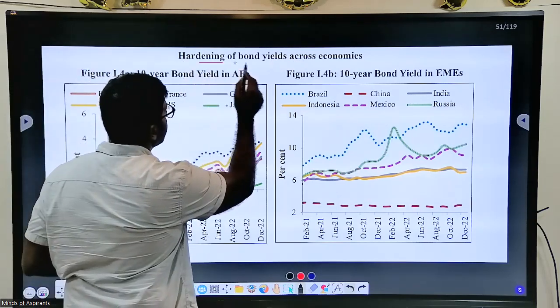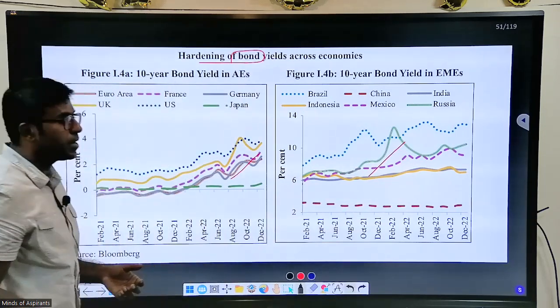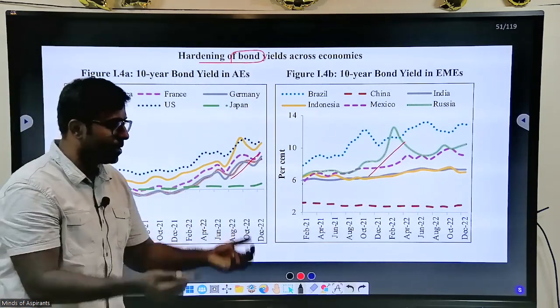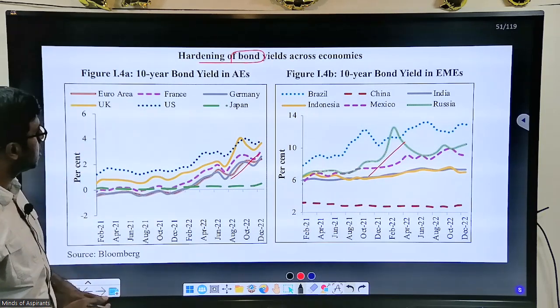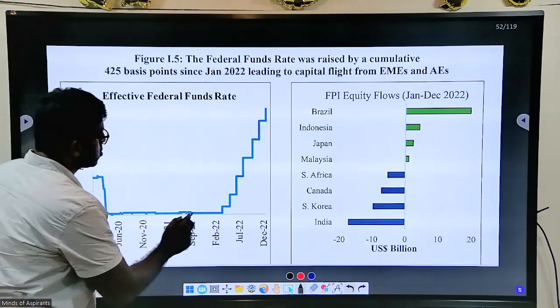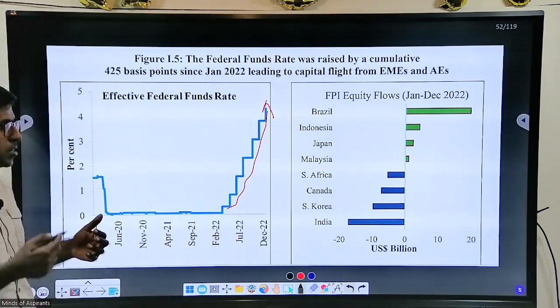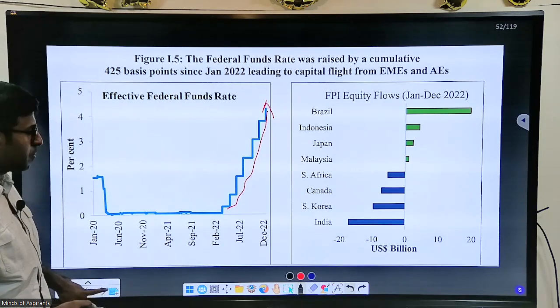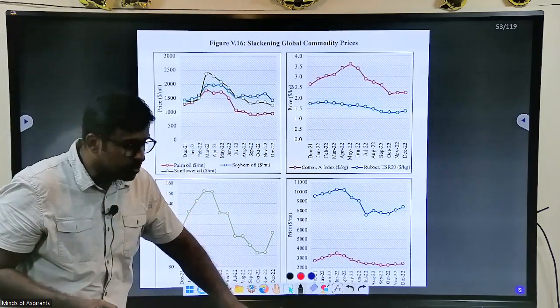So see, hardening of bond yields. This happened in all these countries. All the countries, the hardening of bond yields happened because of the inflation and many other problems which the world was facing. Hence also, interest rates increased. Interest rates increased to reduce your money supply.